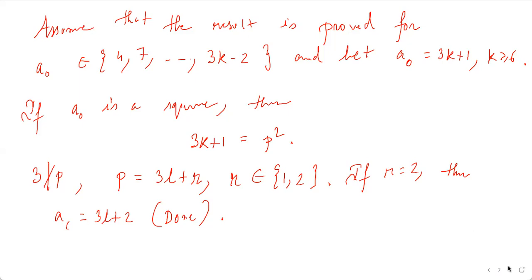Now let's go to the next page. So let's take r equal to 1, then 3k plus 1 is equal to (3l plus 1) whole squared.